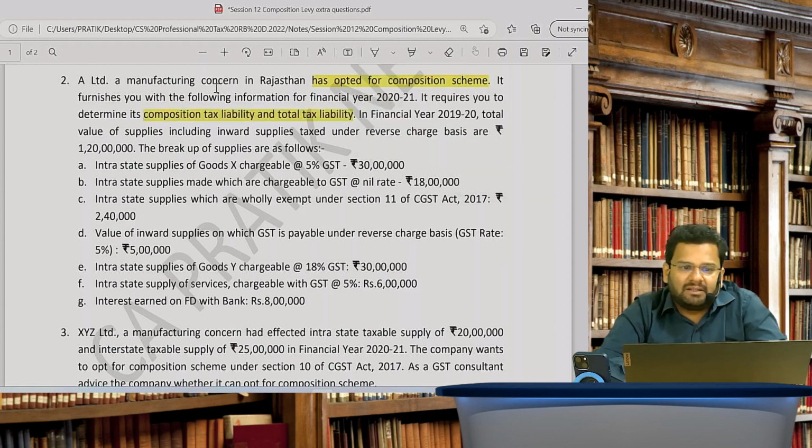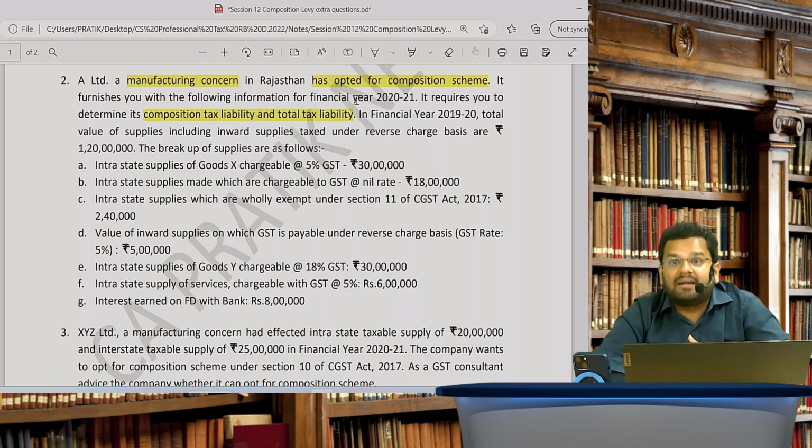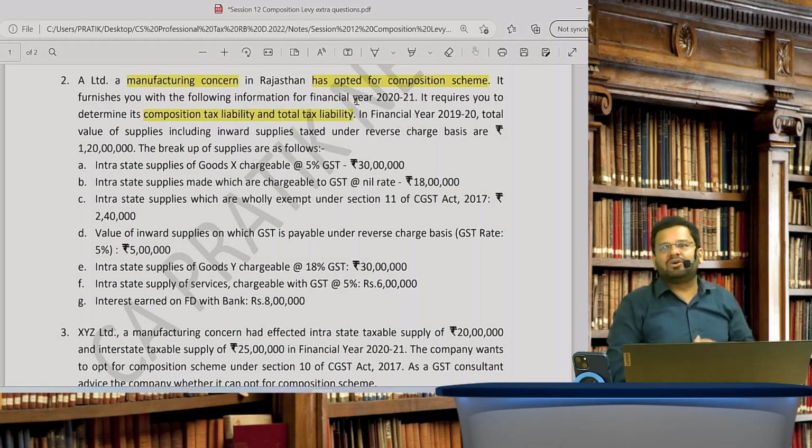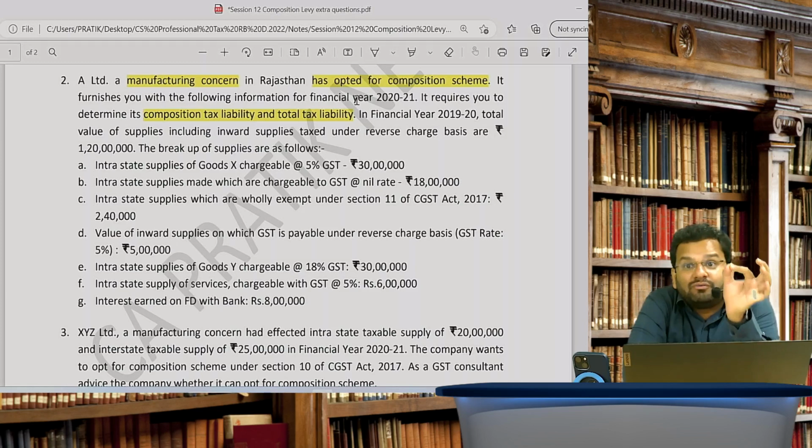Can you mark that it is a manufacturing concern? So why it is important to know that it's a manufacturing concern? So that you understand that the rate of GST under composition scheme is 0.5% CGST and 0.5% SGST, that is total 1% of turnover in the state.